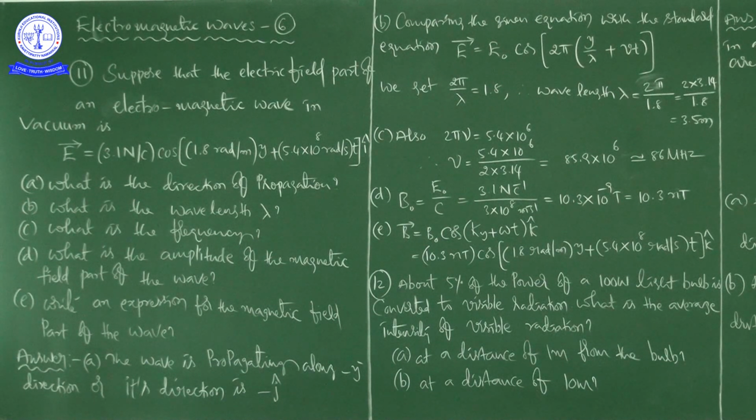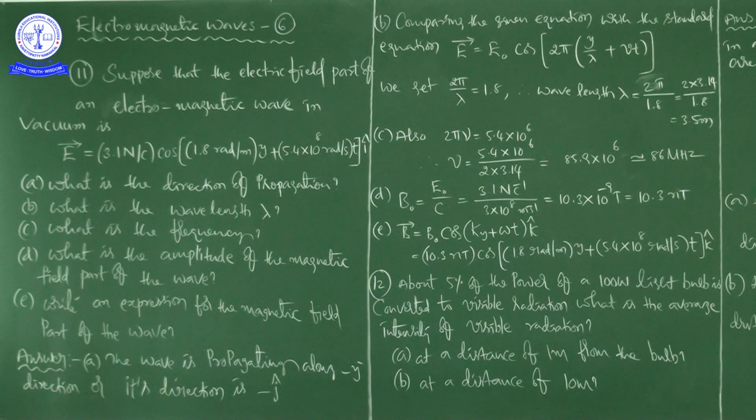Suppose that the electric field part of an electromagnetic wave in vacuum is E bar is equal to 3.1 Newton per Coulomb cos (1.8 radians per meter into y plus 5.4 into 10 to the power of 8 radians per second into t) i cap. If there are questions from A to E, I will repeat once again one by one.